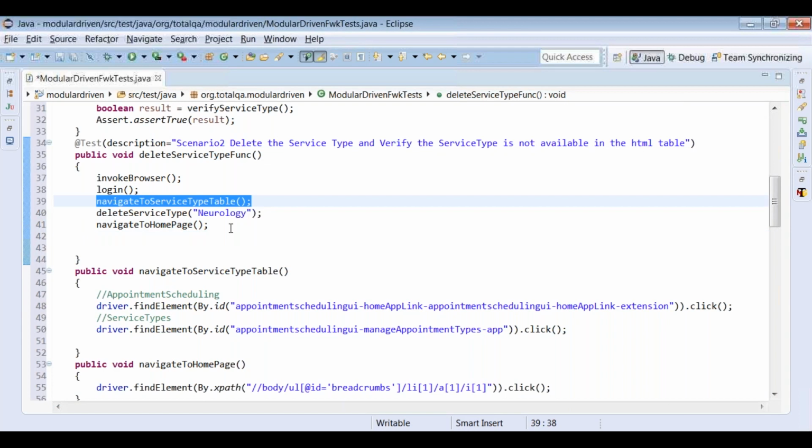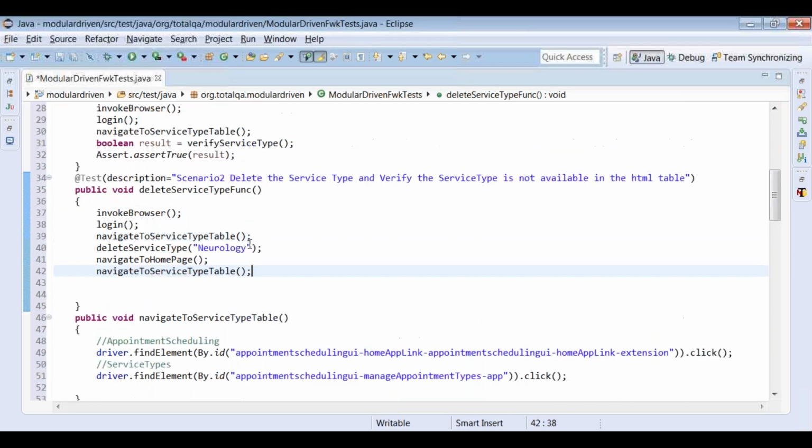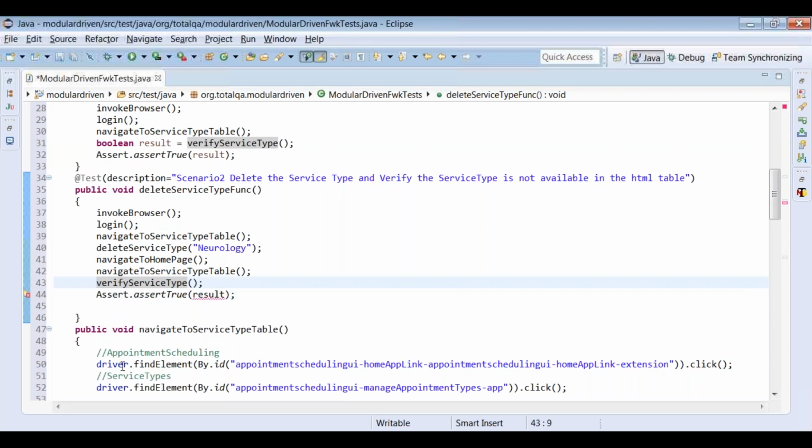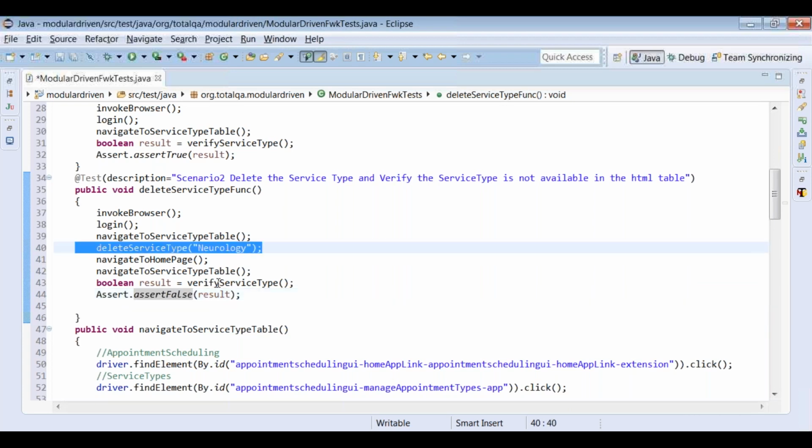Again, navigate to the service type table. And again, we can verify the service type here. The reason why we are verifying the service type is to validate that the service type is not available. We can say here again, Boolean result. But what are we expecting once we delete? This result should be false. Why? Because the verify service type should give the result as false. If you are getting the result as false, then the service type is deleted successfully, because here we're deleting the service type and we have to verify.